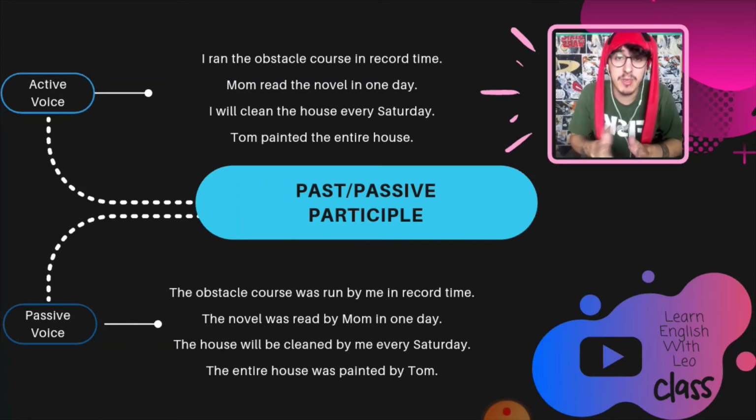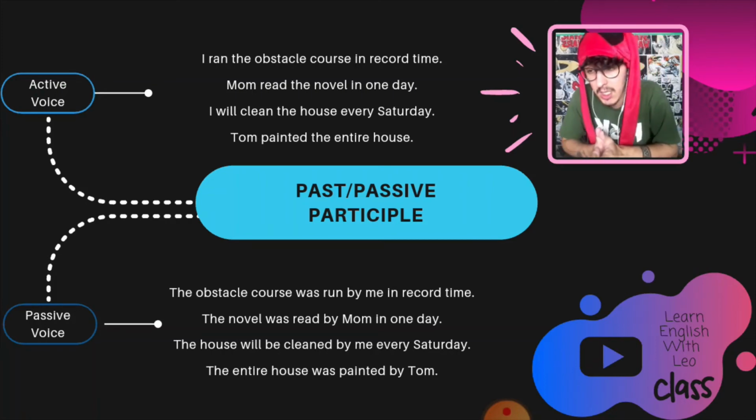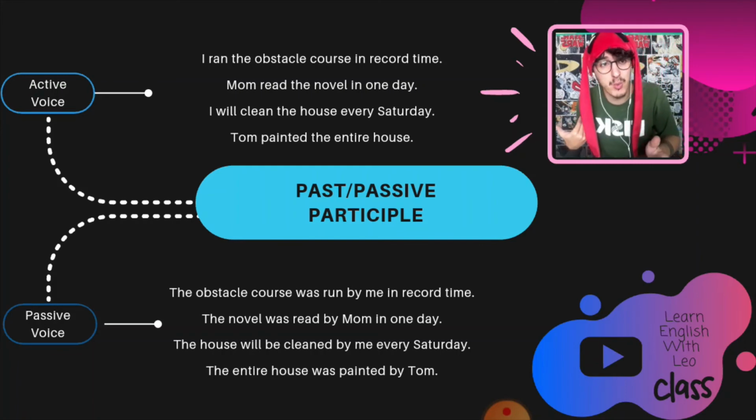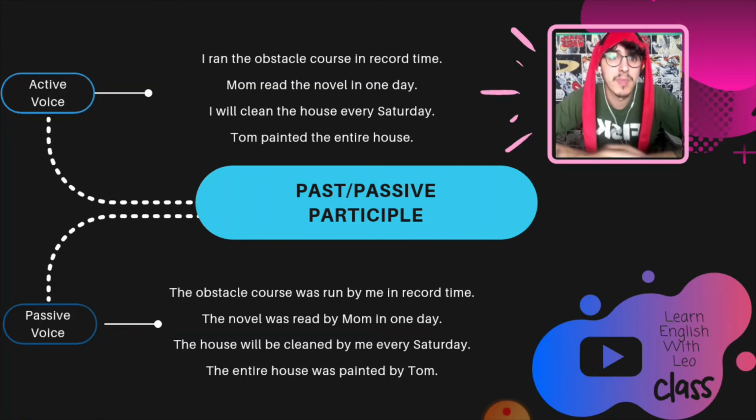So what is happening from active voice to passive voice? First, the active voice is one step ahead of the passive voice. In the passive voice, you get every single verb tense and bring it one step behind, in the past.